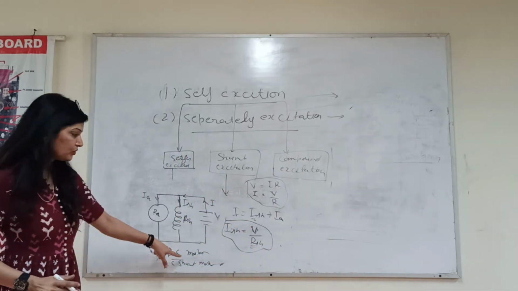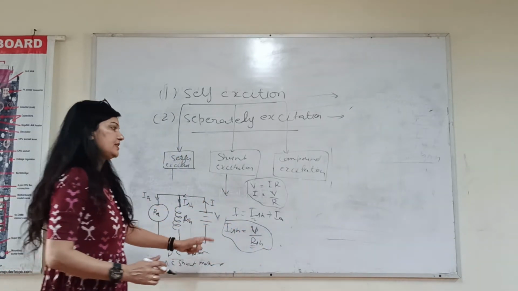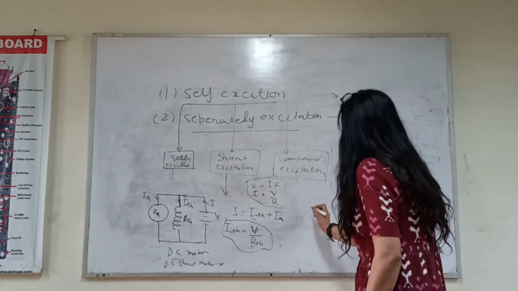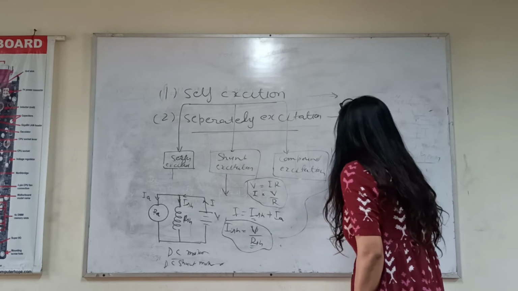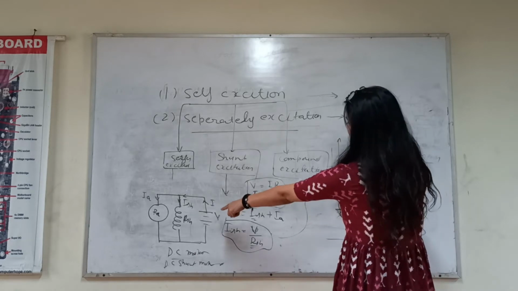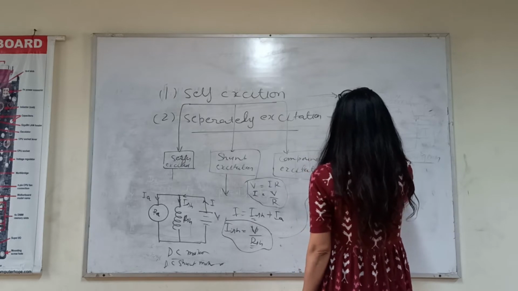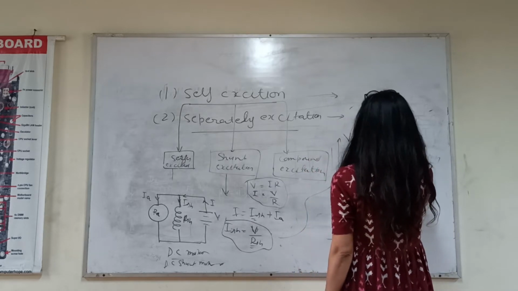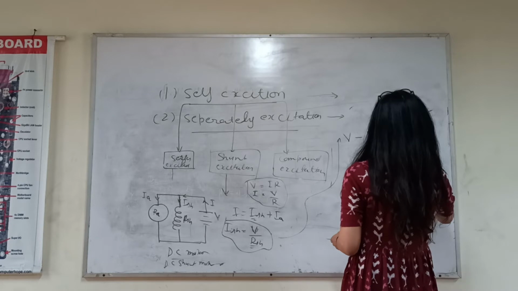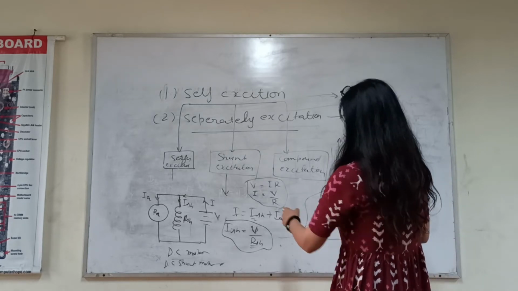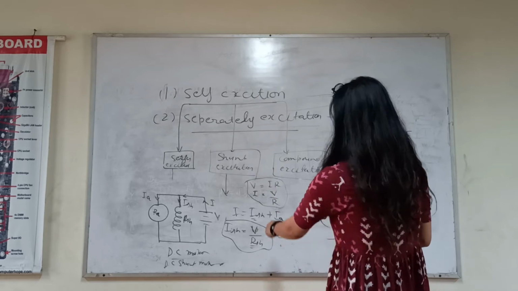Now come to the EMF equation. We discussed earlier what your EMF equation is. V minus IA RA is equal to E. Now just simplify this equation. V minus, what is this I?